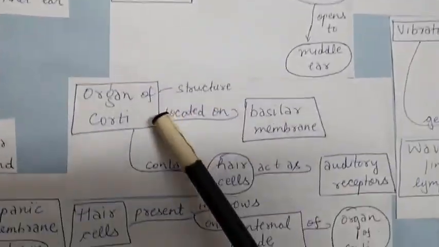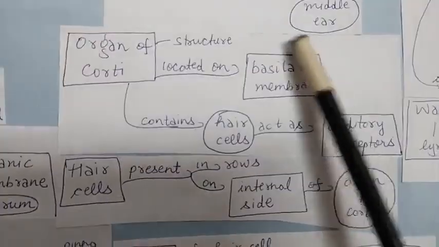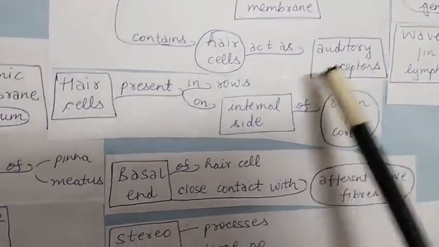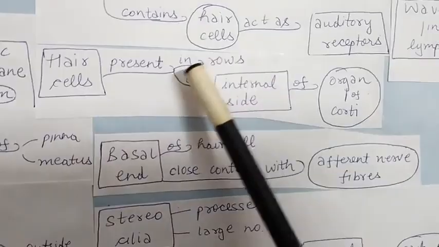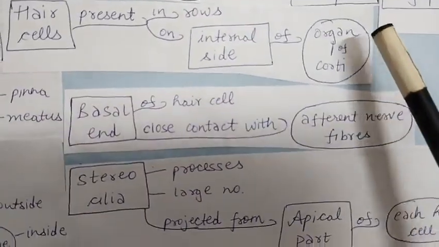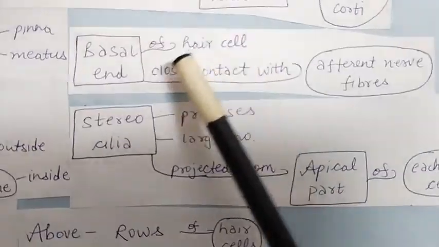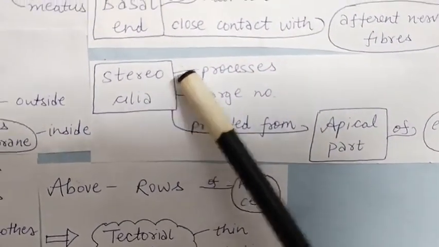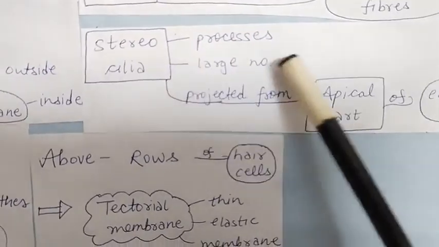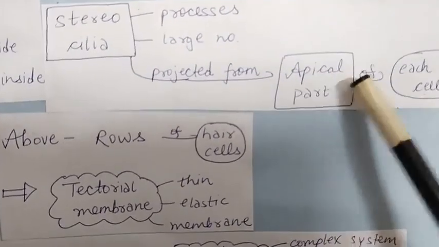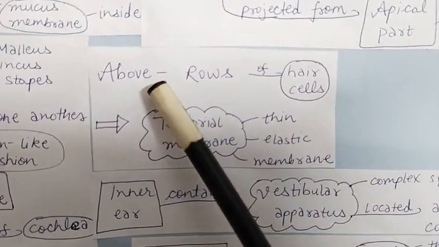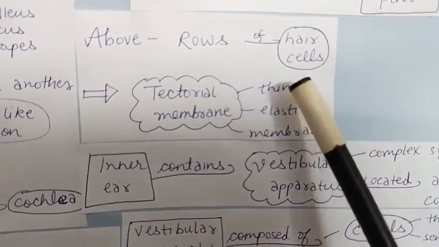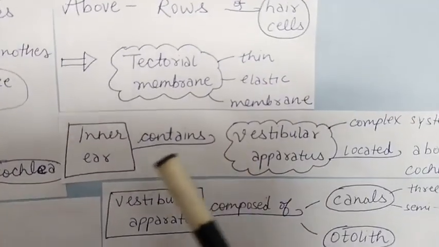At the base of the cochlea, scala vestibuli ends at the oval window and scala tympani terminates at the round window, which opens to the middle ear. Organ of Corti is a structure located on the basilar membrane. It contains hair cells which act as auditory receptors. Hair cells are present in rows on the internal side of the organ of Corti. Basal end of a hair cell is in close contact with afferent nerve fibers. Stereocilia are processes present in large number and projected from the apical part of each hair cell. Above the rows of hair cells, the tectorial membrane, which is a thin elastic membrane, is present.